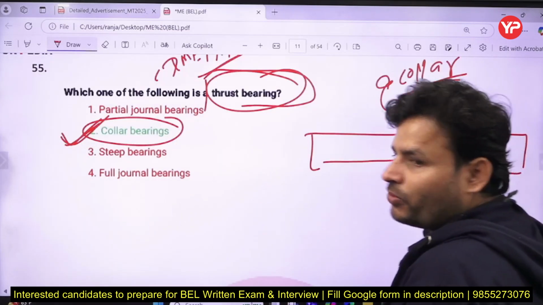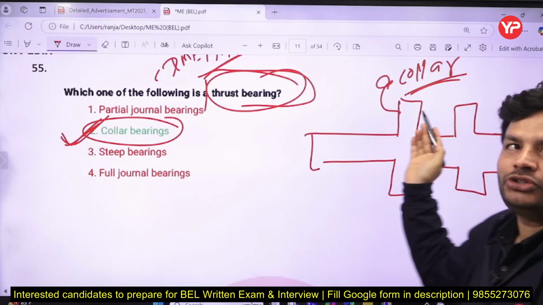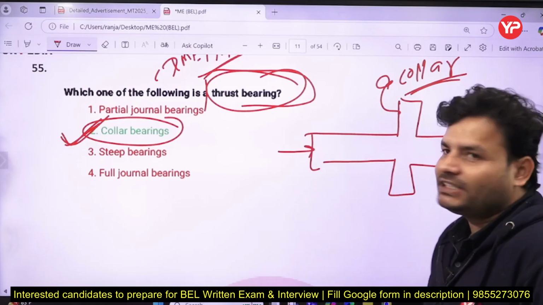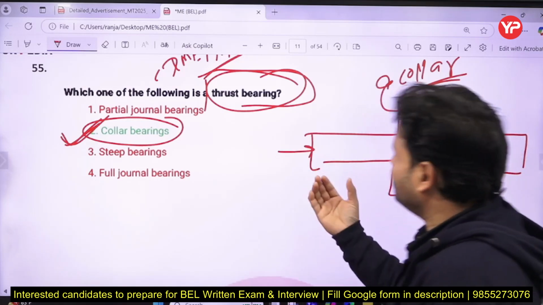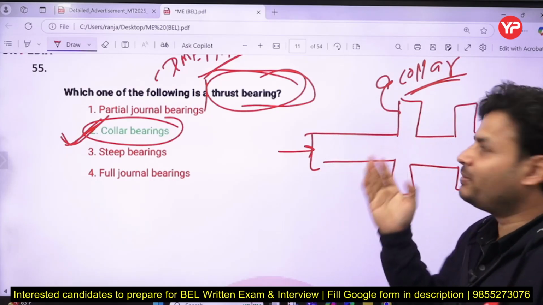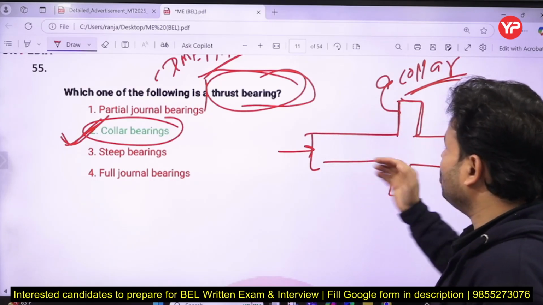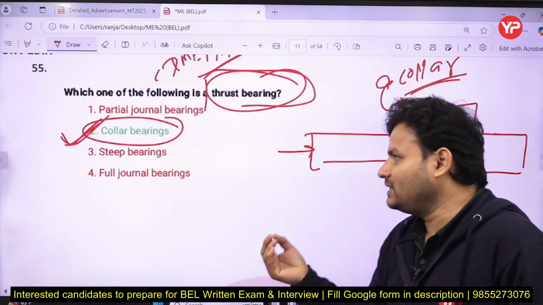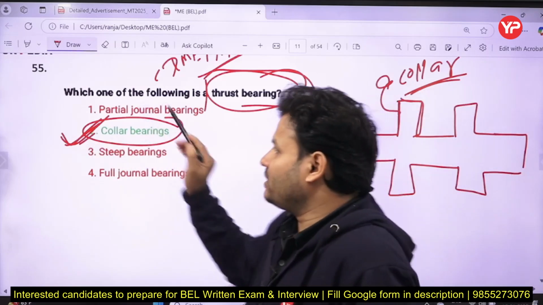Basically, if a collar is not used and any axial force is acting, the shaft can move inside. But if there is a collar, it will not allow movement in this axial direction. That is the advantage of a collar bearing.